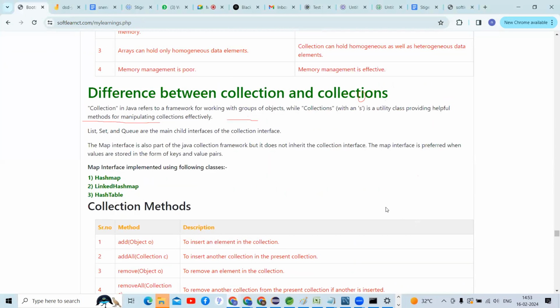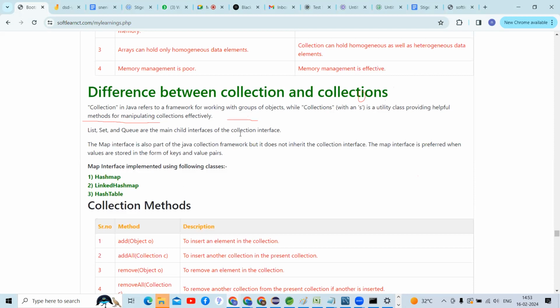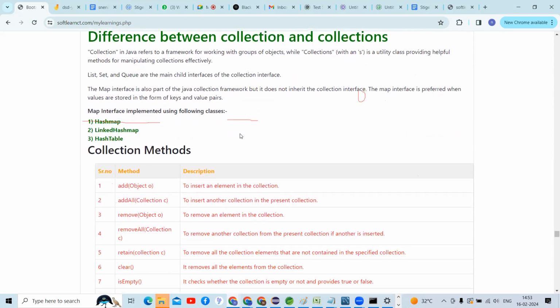So this is the difference, guys. Actually, there is also a hash map, but that is not part of the collection framework. We can see that as a separate part, the map. Map is not part of the collection framework. Map is a different part, guys. We will discuss that also.